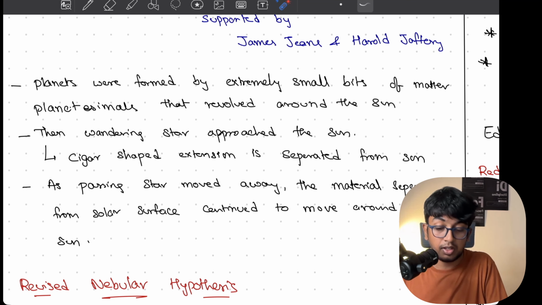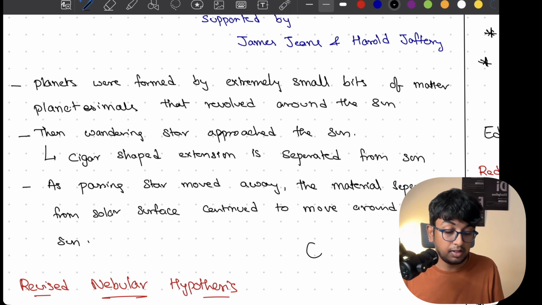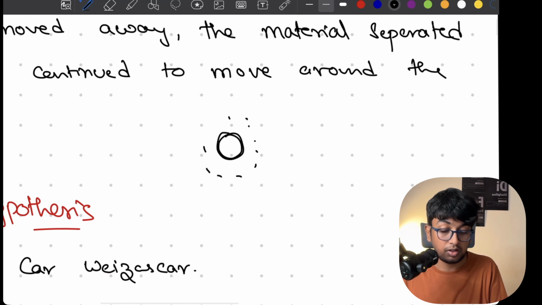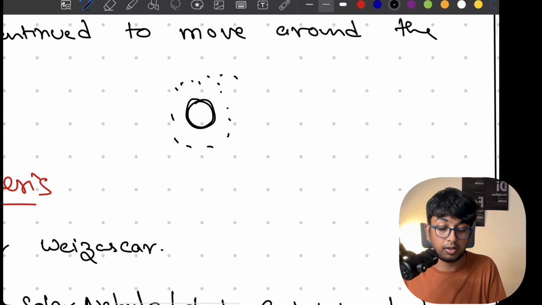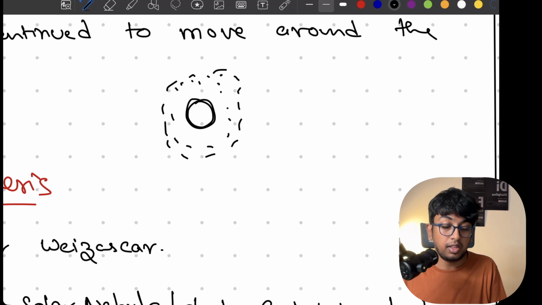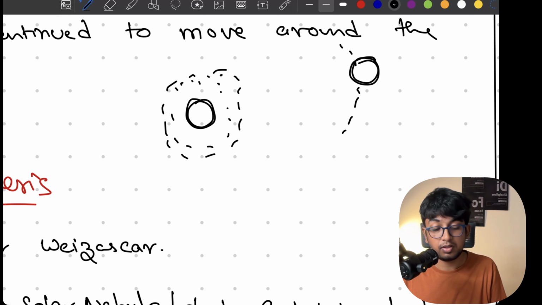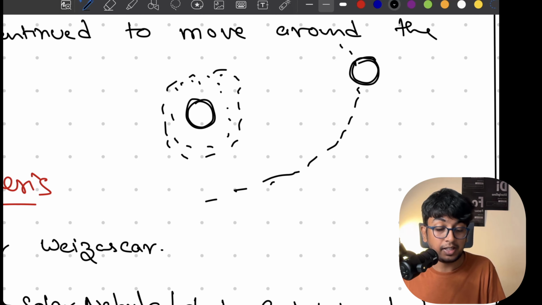Okay, let me tell you here. This is a sun, and there are small planetesimals revolving around the sun. And then there is one more sun just passing by like this. His orbit is this. There is one more star passing.